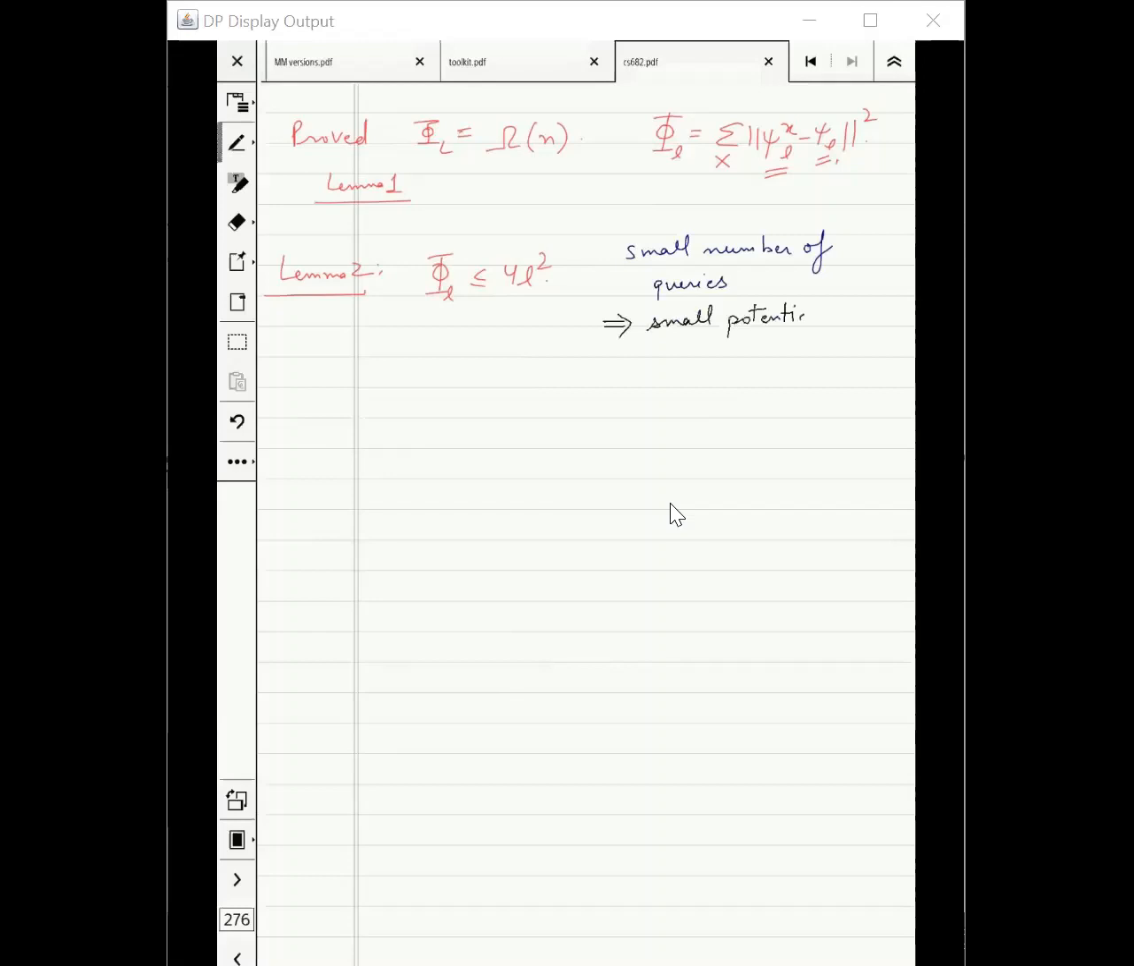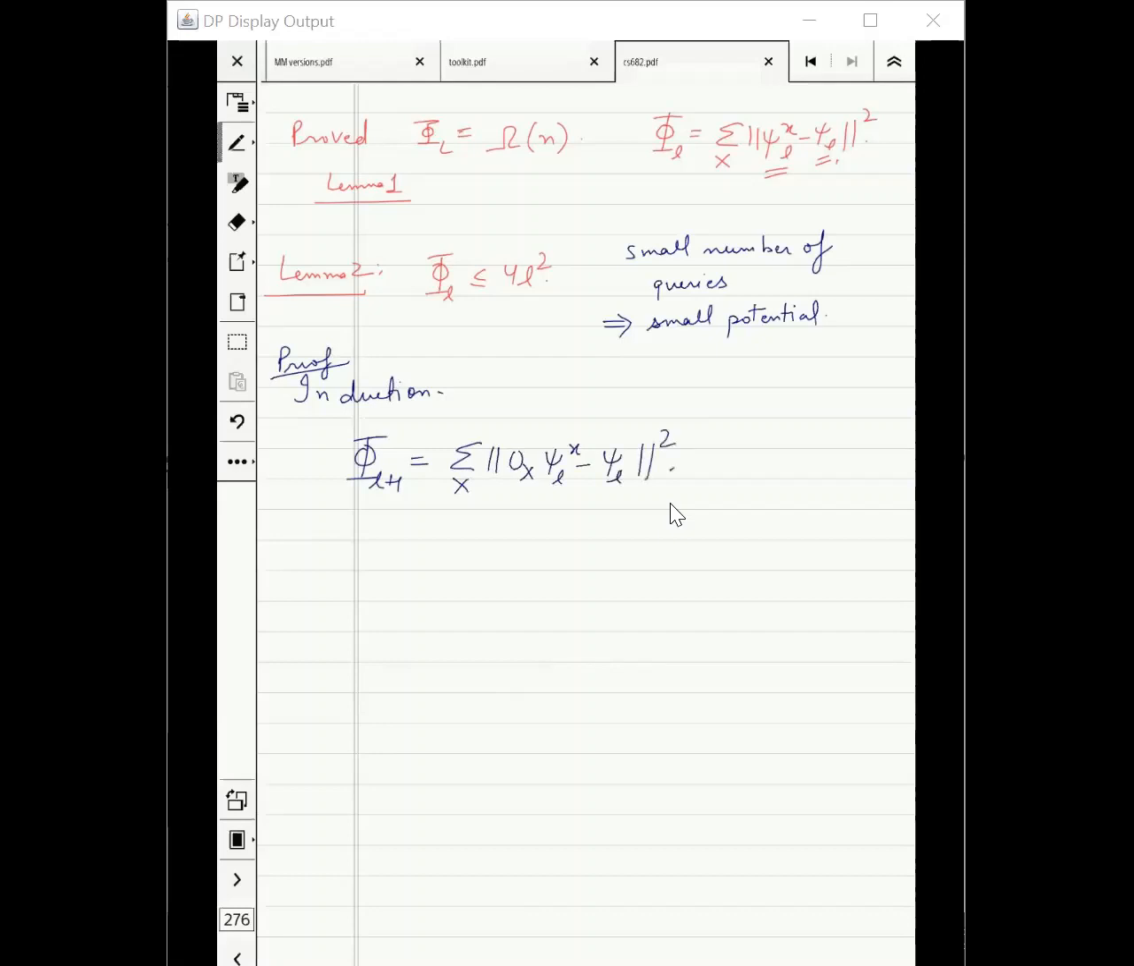After a small number of queries, most of the psi XLs will be close to psi. That's what we are going to show. And the proof will go, not surprisingly, by induction. That means we want to bound phi L plus 1 in terms of phi L. This is the first step.